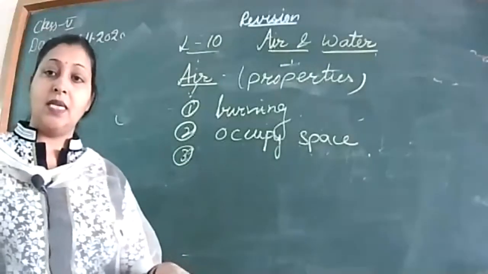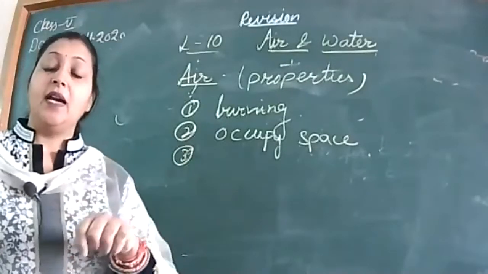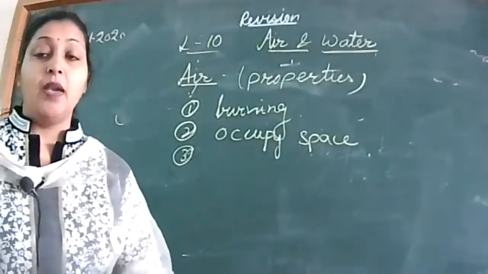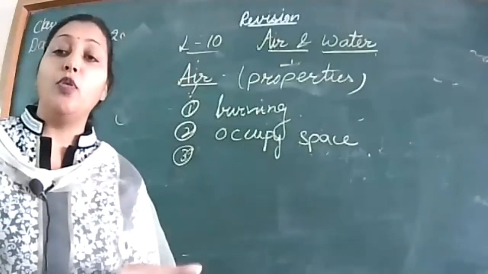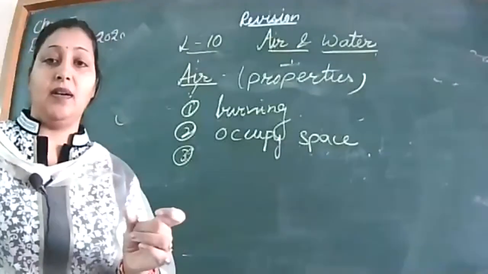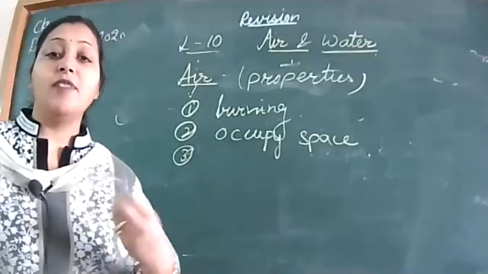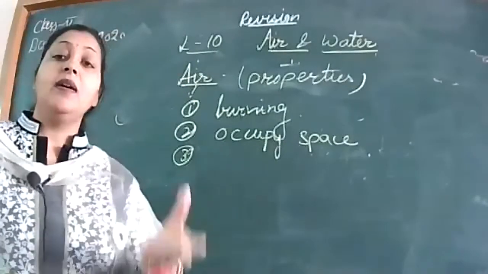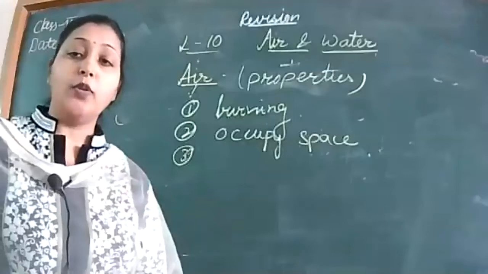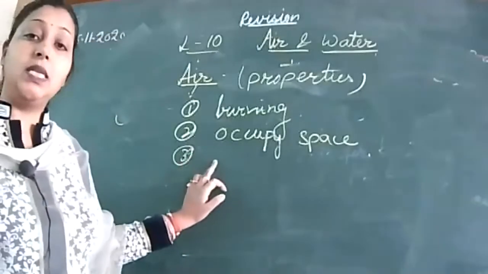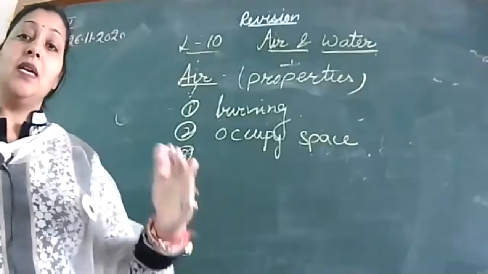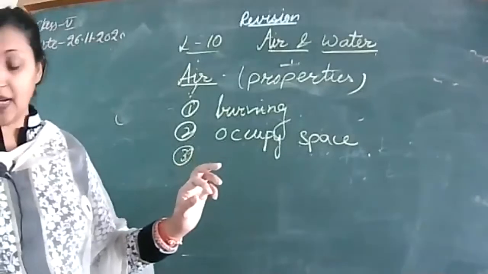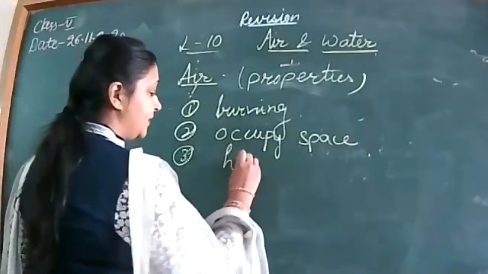Take a glass and keep it inverted and straight in a tub of water. We will see that the water will not go inside the glass. Now tilt the glass. We observe that bubbles will be formed. So what is the conclusion or result? Water firstly does not go in the glass because it contains air. When we tilt the glass, the air bubbles come out. Is it clear? Afterwards, next activity, that air has weight.